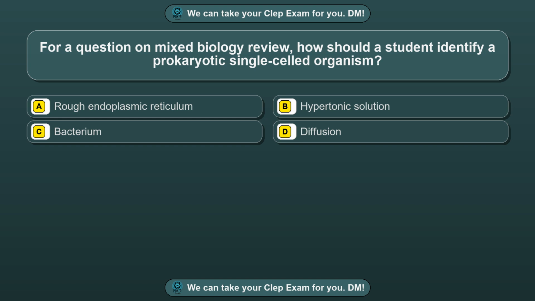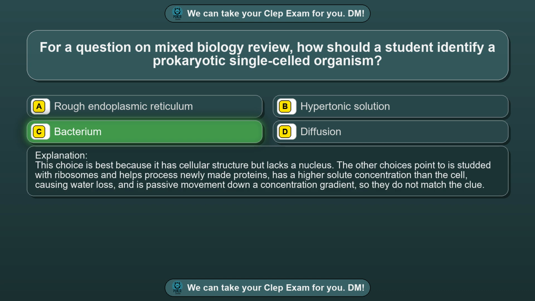Question 66. For a question on mixed biology review, how should a student identify a prokaryotic single-celled organism? Option A, rough endoplasmic reticulum. Option B, hypertonic solution. Option C, bacterium. Option D, diffusion. The correct answer is option C, bacterium. This choice is best because it has cellular structure but lacks a nucleus.